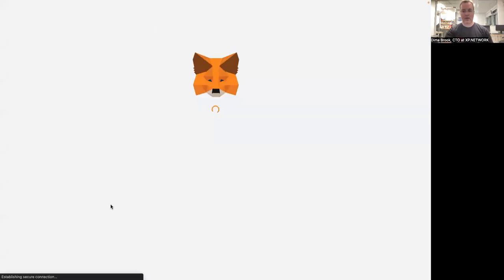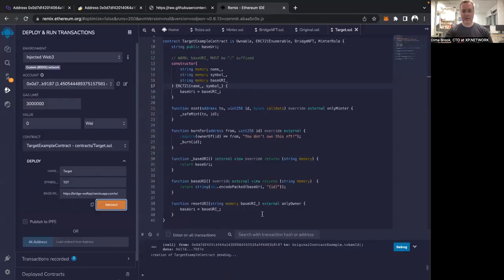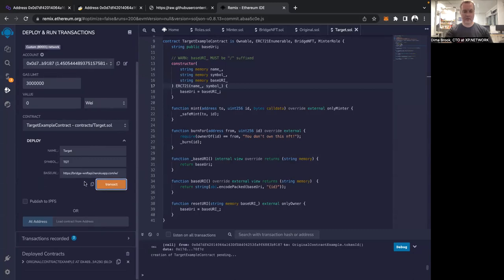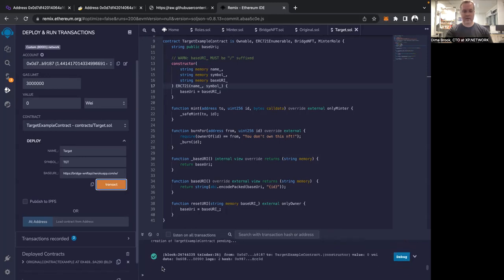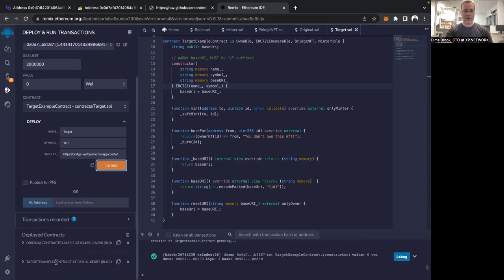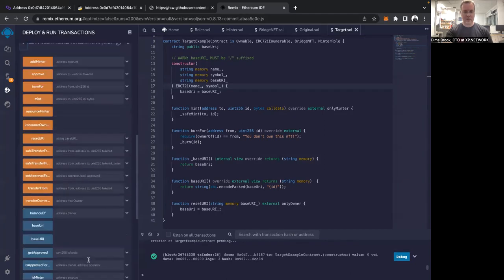This is a transaction on Polygon testnet, Mumbai. That's where we're assigning it. Let's wait a little bit. And once we see confirmation here in the terminal window, yes, we have it here. And here is the address of the target contract.